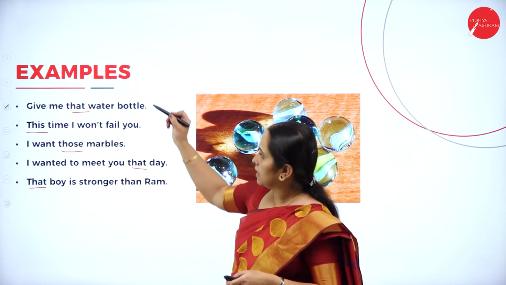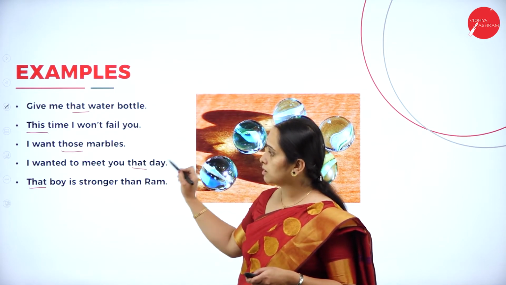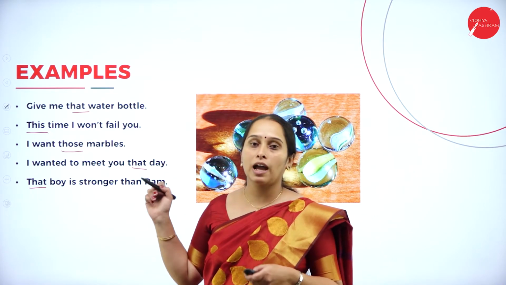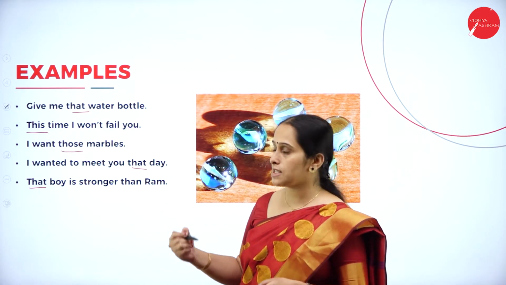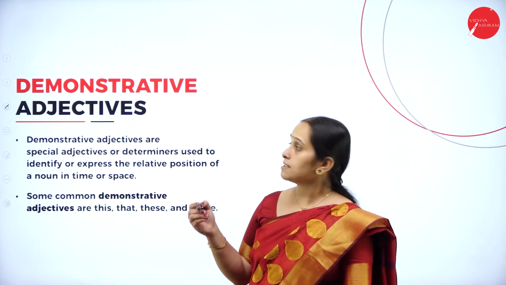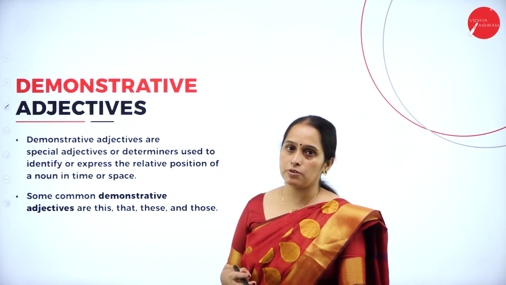So you can see that this, those, that, these are the words. Let us see what kind of adjectives these are. These are known as demonstrative adjectives.